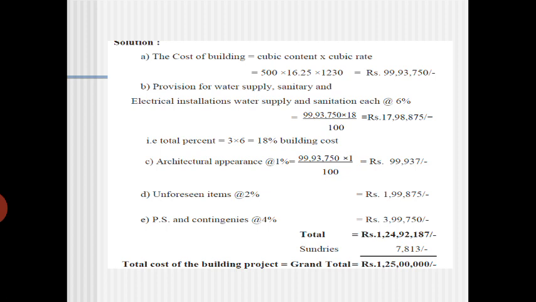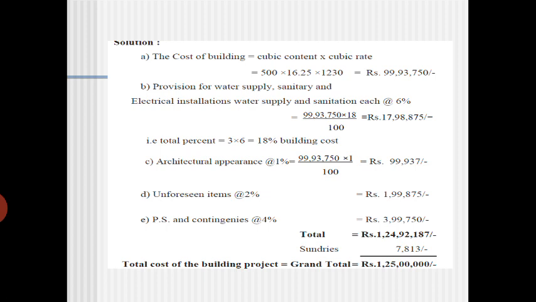Then it should first be multiplied by the height of the building, that is 16.25 meter, so you will get the volume of the building. Then it is multiplied by 1230. So you are getting roughly around 99 lakhs 93,750.